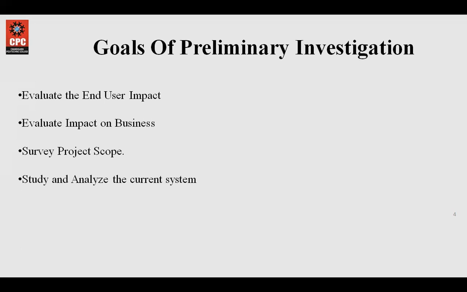Then last is survey project scope. Basically, the analysis and design of any information system project always begins with the survey of the project scope. This survey phase is also called the preliminary investigation, which will determine whether the resources of the system should be committed to the software development life cycle or not.